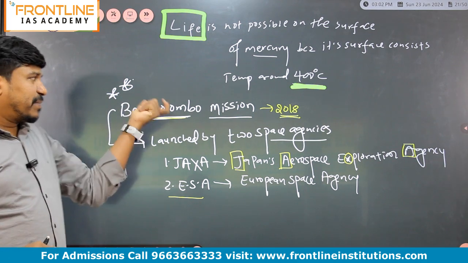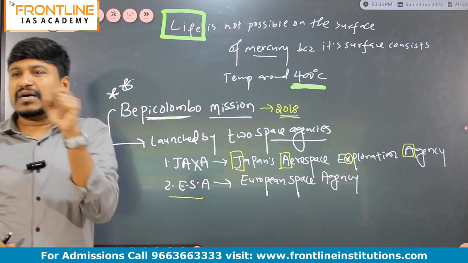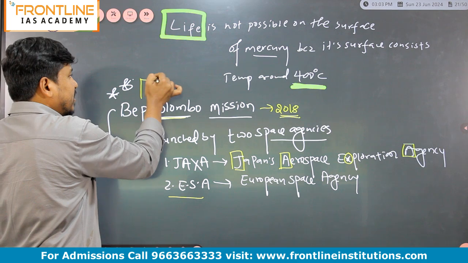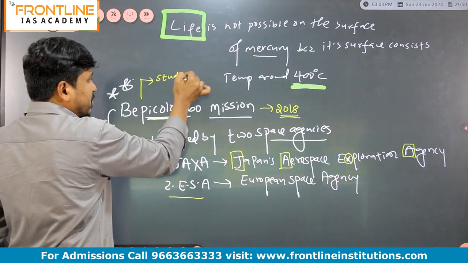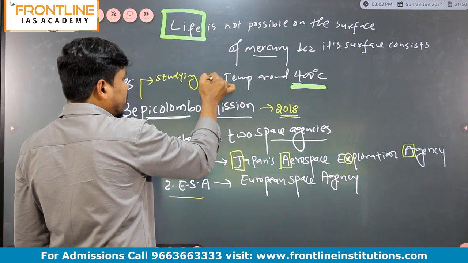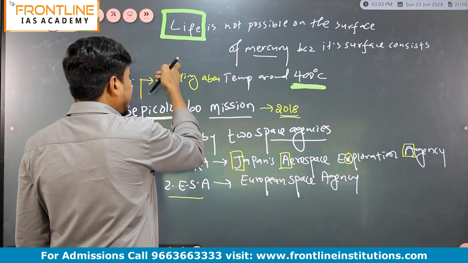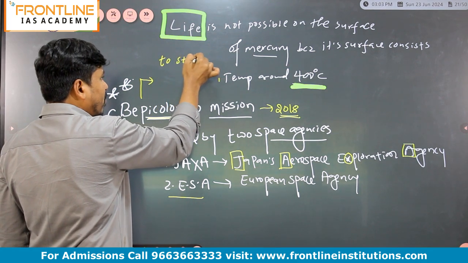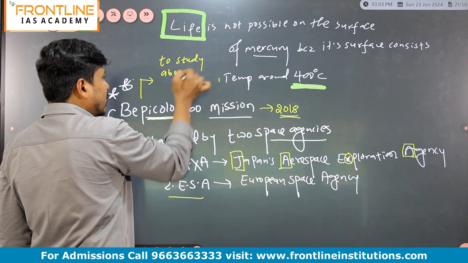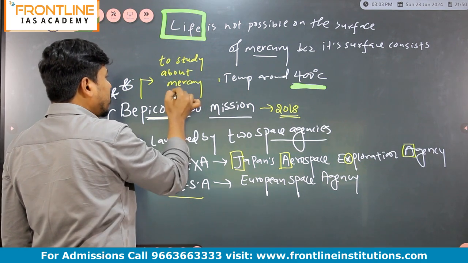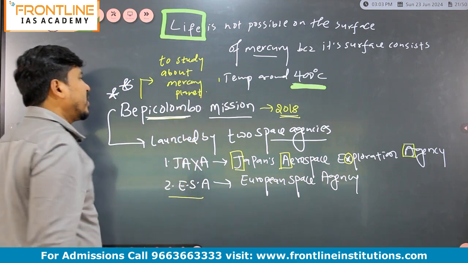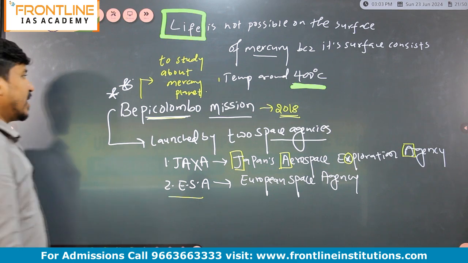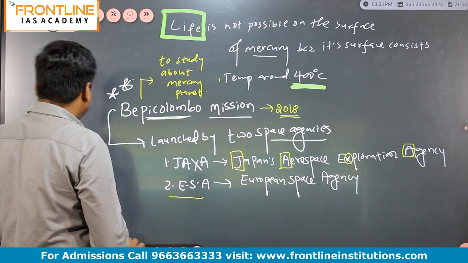And what is the purpose of this mission? This mission will study the surface of Mercury. So its objective or function is studying, or it was launched to study about Mercury. Just you can write like this: it was launched to study about Mercury planet. Very important point. Bepi Colombo mission, launched by two space agencies, JAXA and ESA.